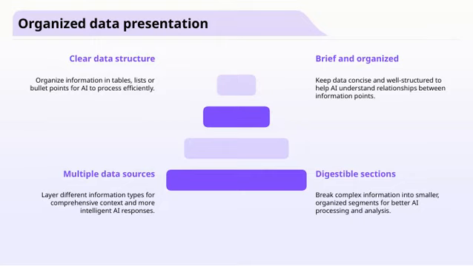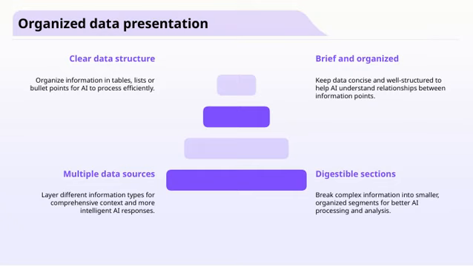When it comes to organized data presentation, the key is to create a clear data structure. This means organizing information in a way that's easy for AI to process, like using tables, lists, or bullet points. Keeping things brief and organized is essential so that the data remains concise and well-structured, allowing AI to understand how different pieces of information relate to each other.